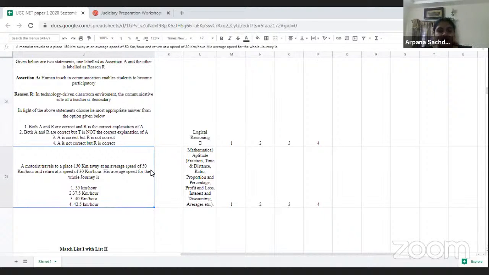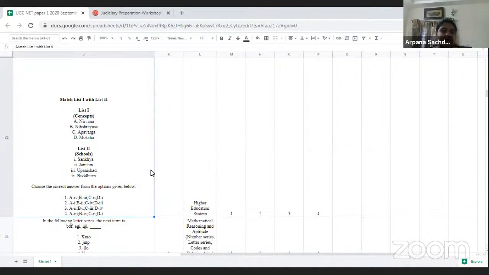Next we have a question from mathematics, and here we have to calculate the average speed. If you have your calculations with you and you have practiced well, then this was an easy question. It is just based on your practice. If you have good practice, then you have the correct option with you. The correct option here was 37.5 kilometers.